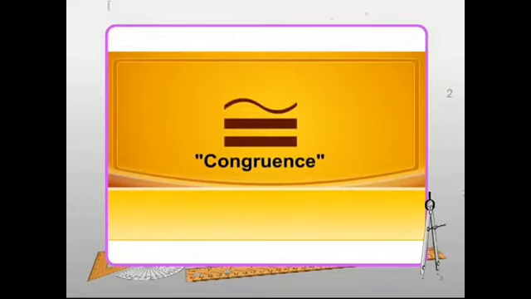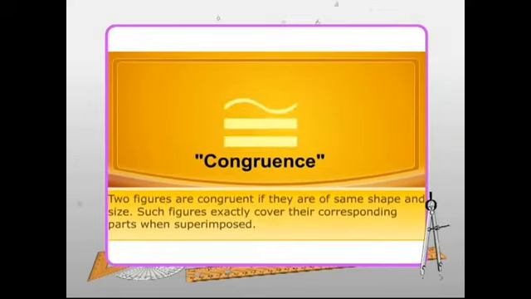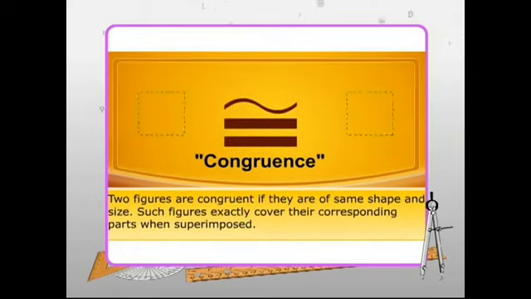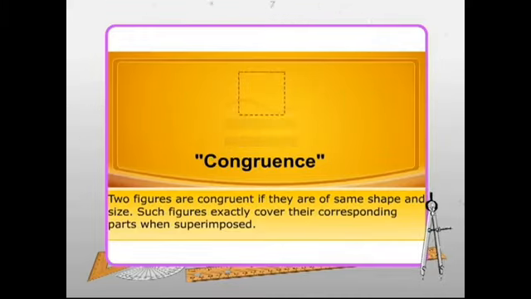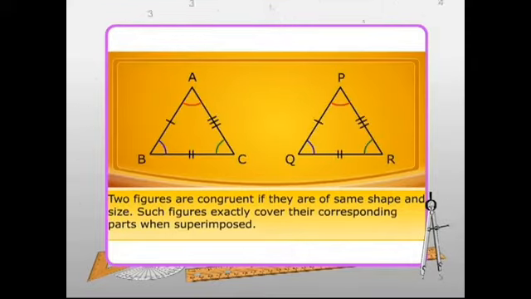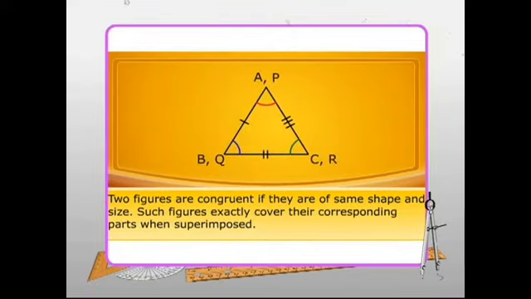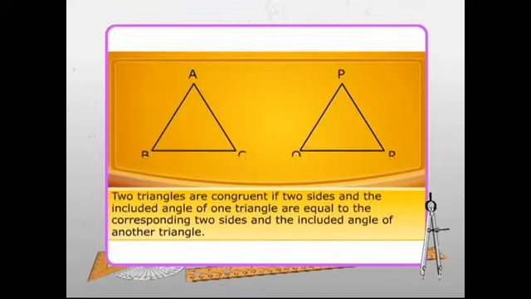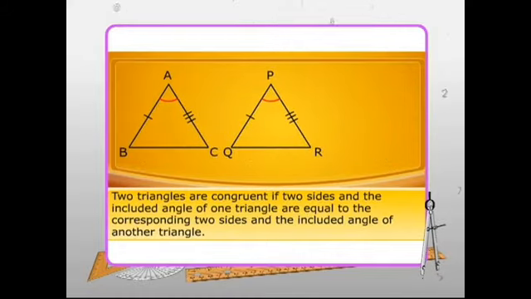Before talking about congruency of triangles, it's important to understand what congruency is. Two figures are congruent if they are of the same shape and size. Such figures exactly cover each other when superimposed. Triangles ABC and PQR, when superimposed, cover their corresponding parts exactly. Hence, they are congruent to each other. There are various criteria to verify the congruency of triangles. Let's first learn about the side-angle-side or SAS congruency criteria.